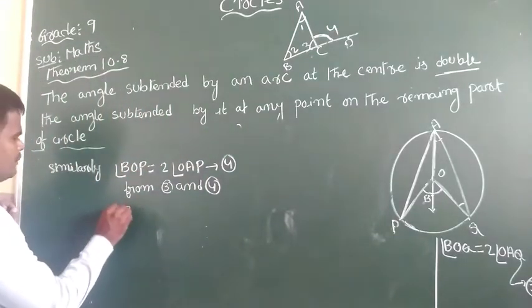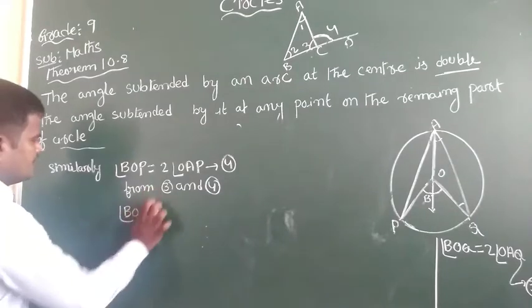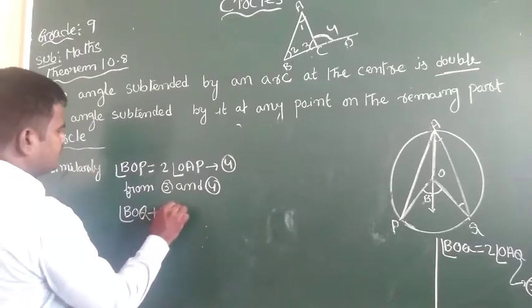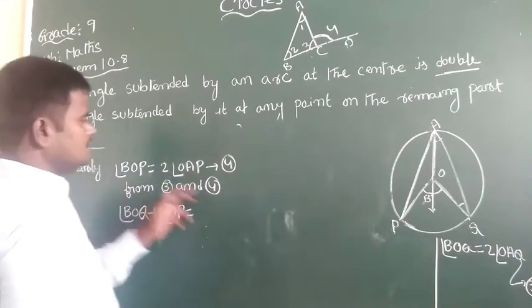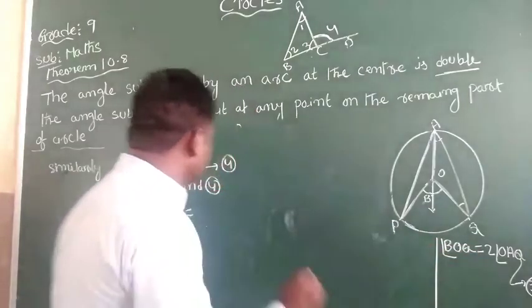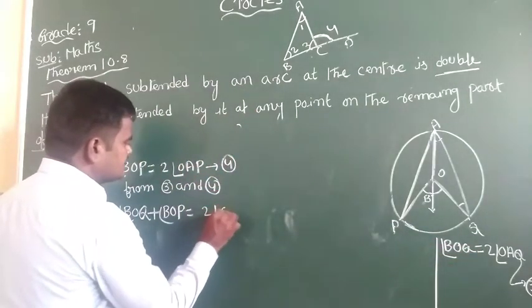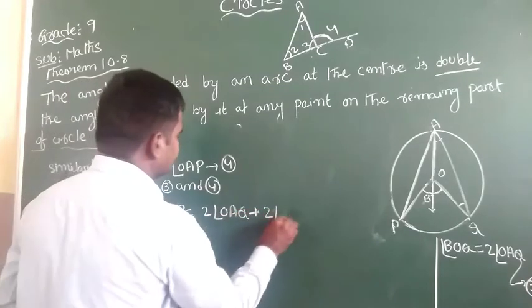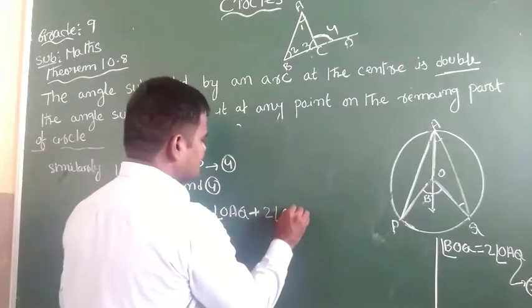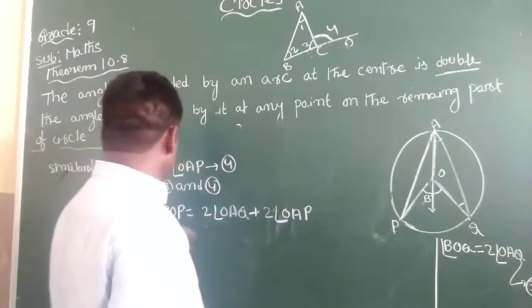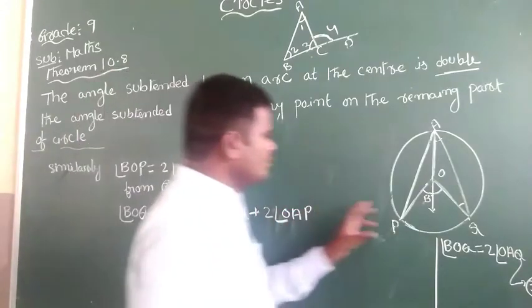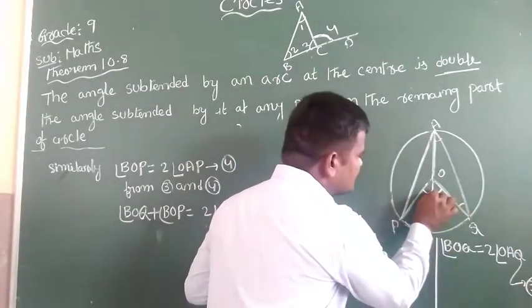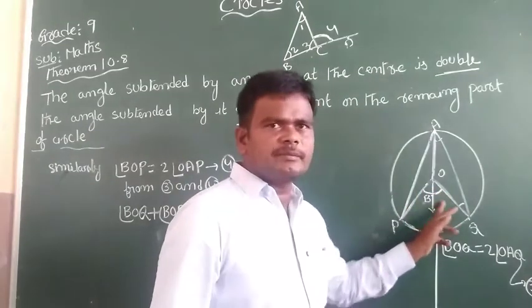Therefore, angle BOQ plus angle BOP equals 2 times angle OAQ plus 2 times angle OAP. The sum of these two angles on the left is